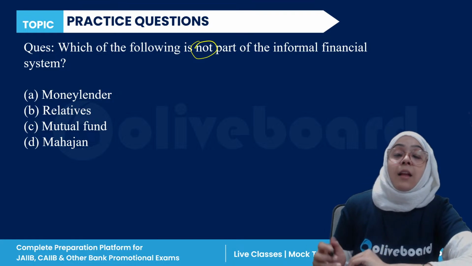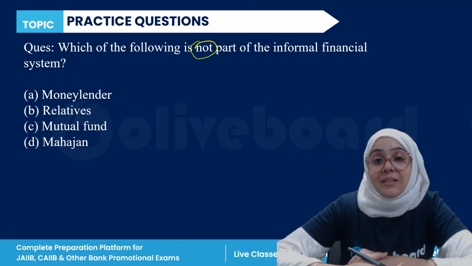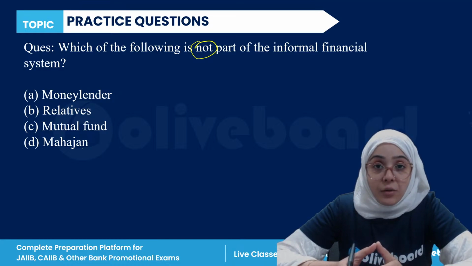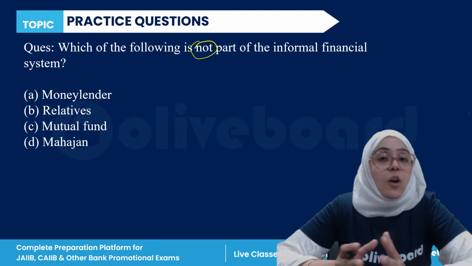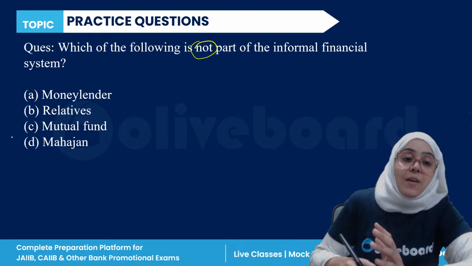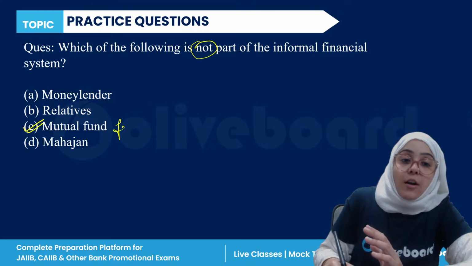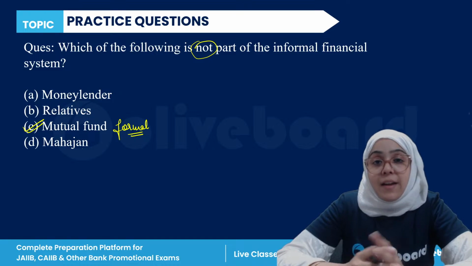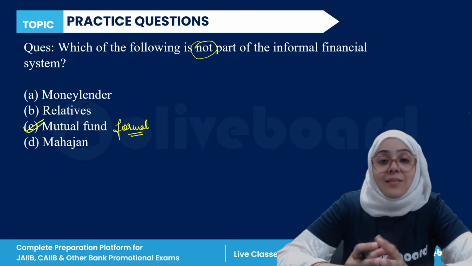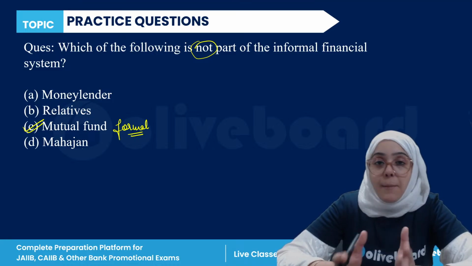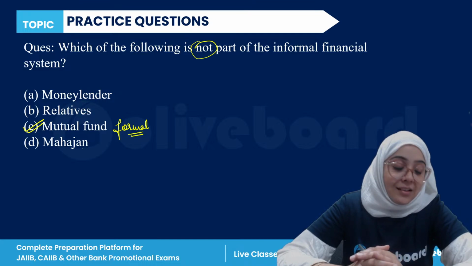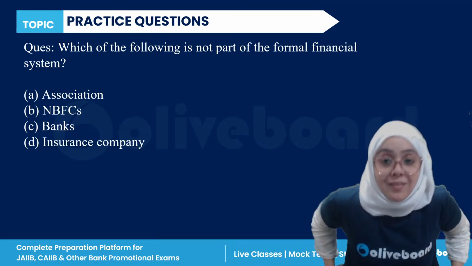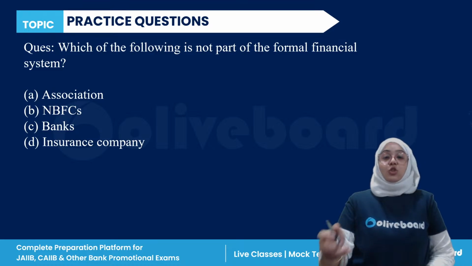Informal financial system includes money lenders, your relatives, your friends. So they are the informal financial system. Mutual fund actually is a formal financial system, and that's why C is the correct answer, because mutual fund is not a part of informal financial system. Clear? Done.